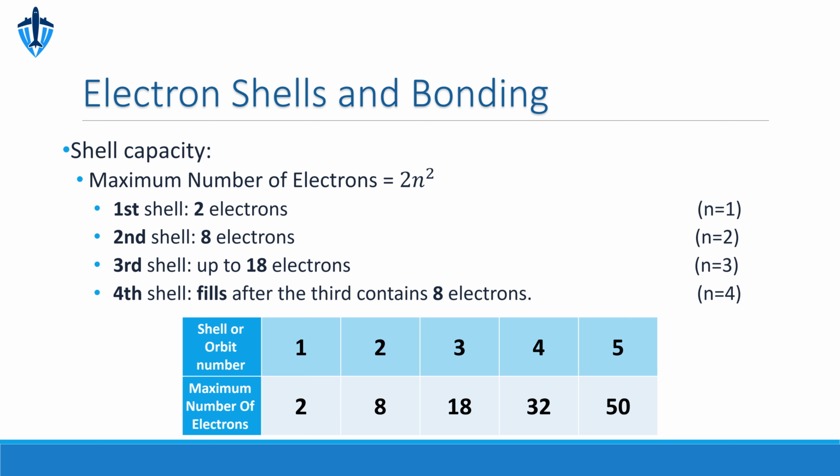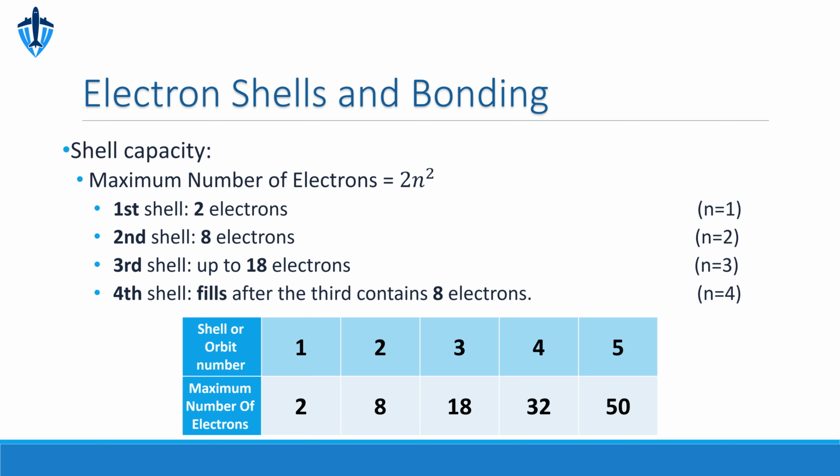Now, while shells generally fill from the innermost to the outermost, there's an important nuance. For larger atoms, the fourth shell often begins filling once the third shell contains 8 electrons. This happens because certain energy levels within the fourth shell are actually lower than the remaining available levels in the third shell. The third shell will then continue to fill up to its full 18 electrons after the initial electrons have occupied these lower energy spots in the fourth shell.